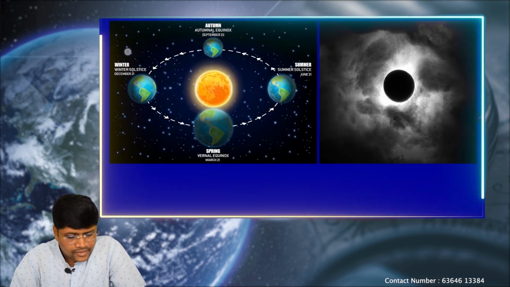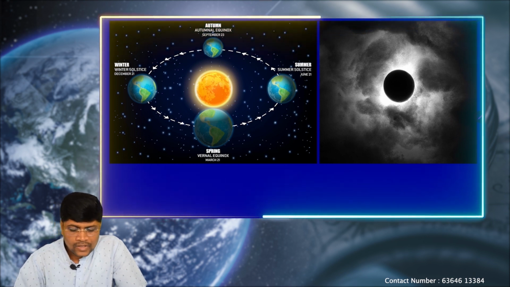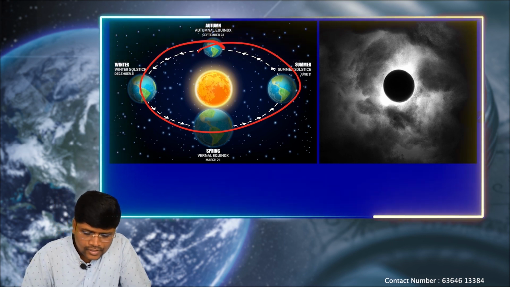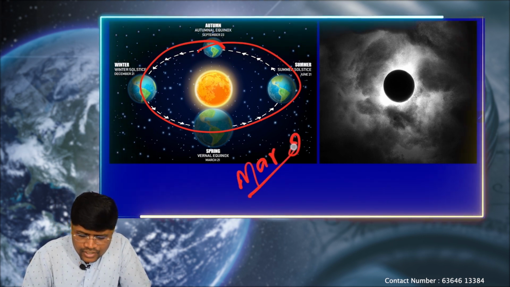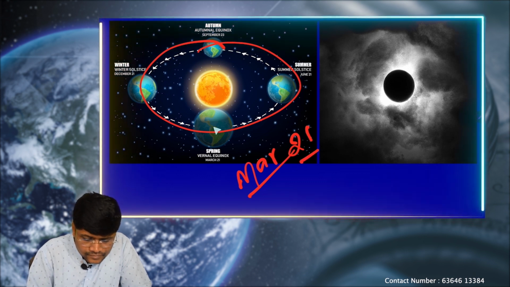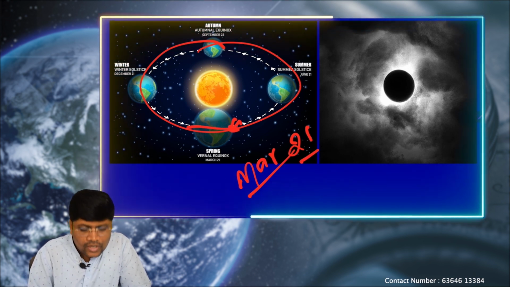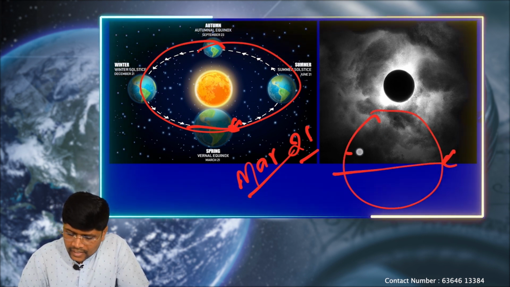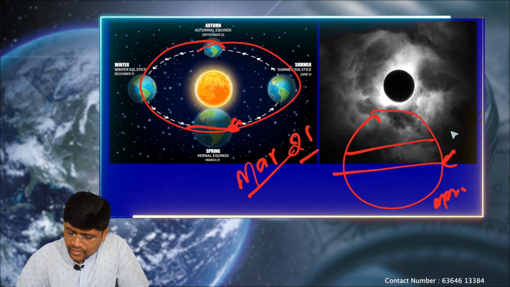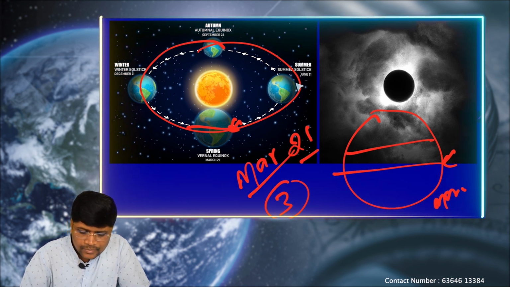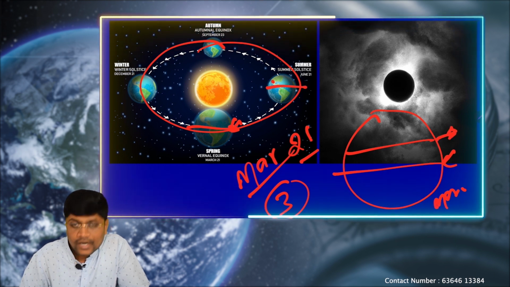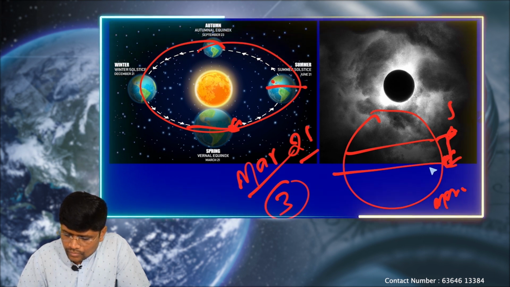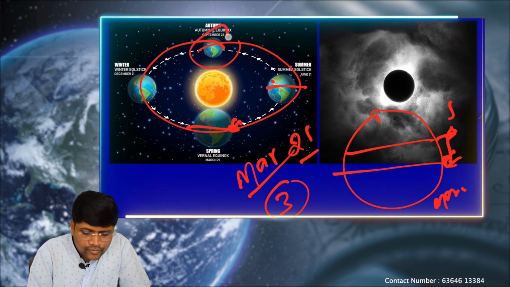Let's see the explanation. As a part of the Earth's revolution, according to the Hindu calendar, on March 21st, sunrays will be falling vertically on the equator. From March 21st onwards, exactly after 3 months, on June 21st, sunrays will be vertically on the Tropic of Cancer. After June 21st, it will come back to the equator on September 22nd.